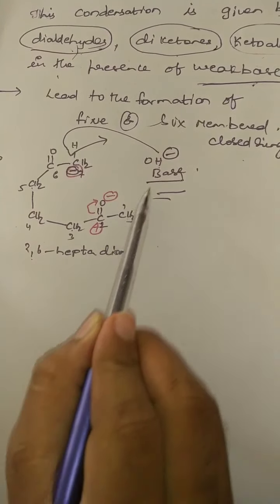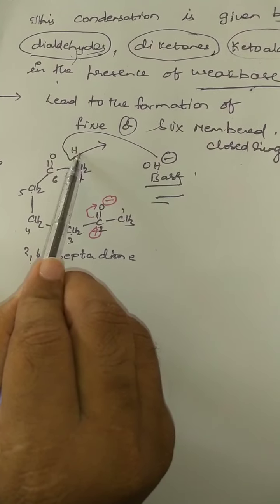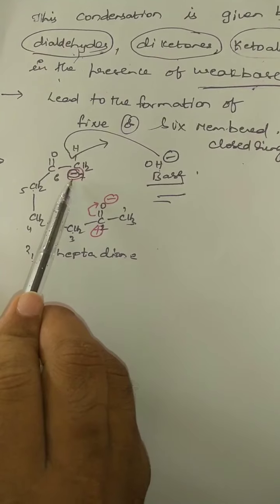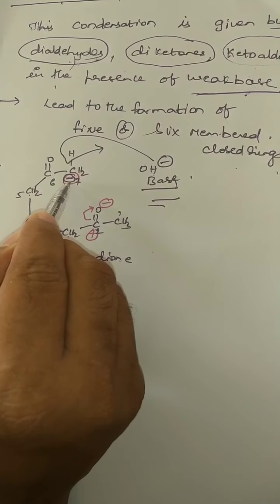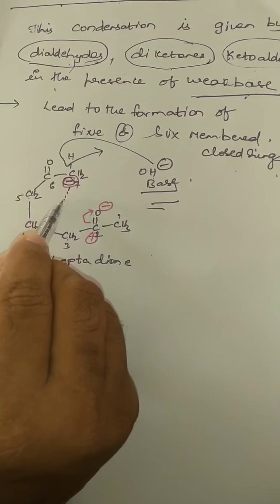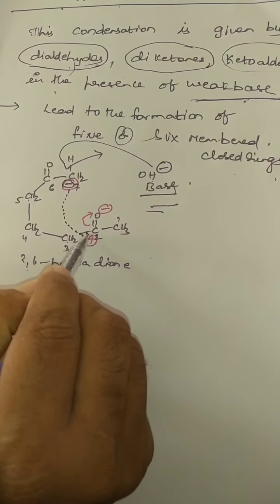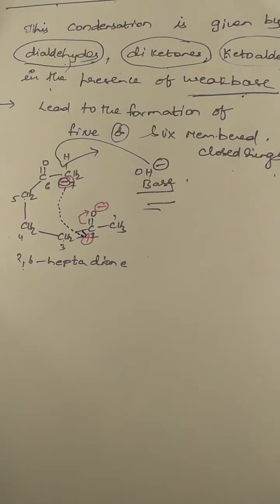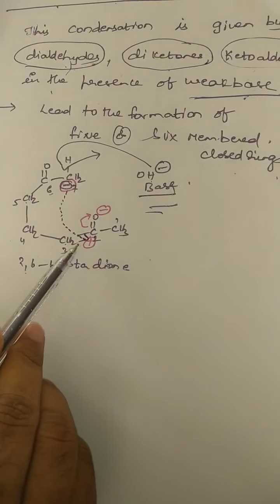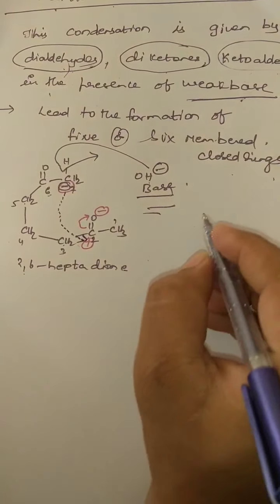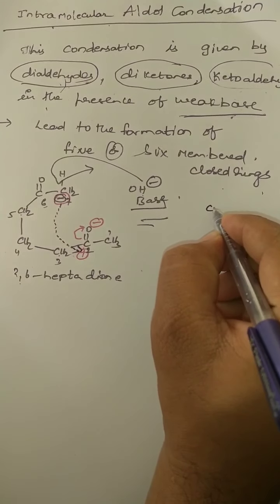In this compound, suppose the base abstracts an alpha hydrogen, and a carbanion is generated. This carbanion acts as a nucleophile. This end gets added to this positively charged carbon. When this negatively charged carbon adds to this positively charged carbon, what do you get? See here, students, carefully.